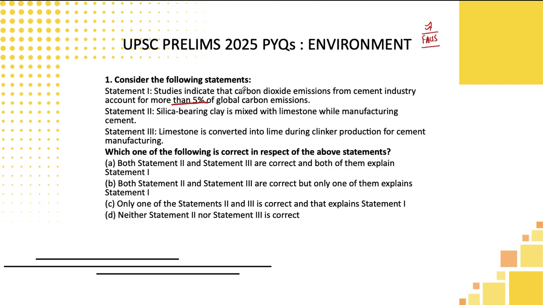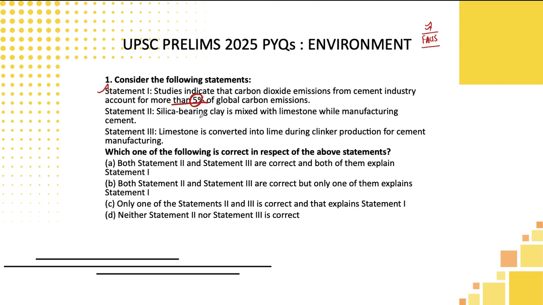In this question, they are saying that carbon dioxide emissions from the cement industry account for more than 5% of global emissions. 5 is a very small number, and we know cement is one of the important contributors of global carbon emissions, polluting the atmosphere. If they had given more than 50%, you would need to think a lot. 5% means the chances are high, so the first statement could be correct.